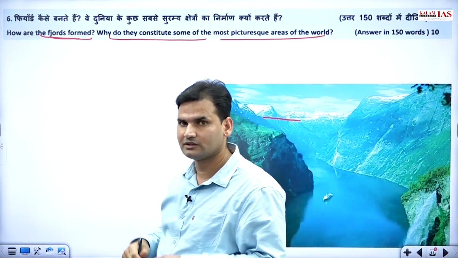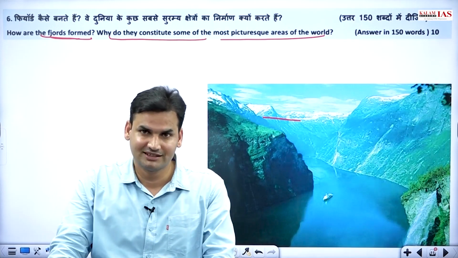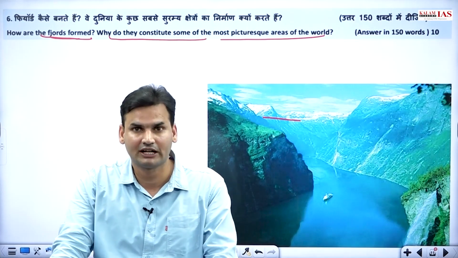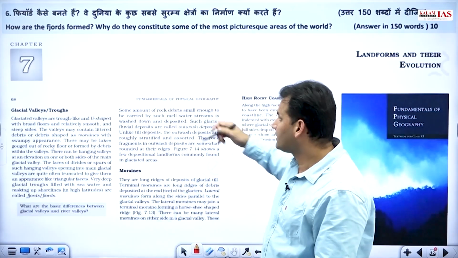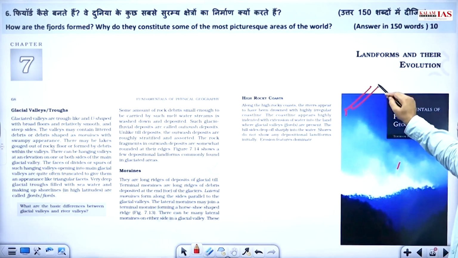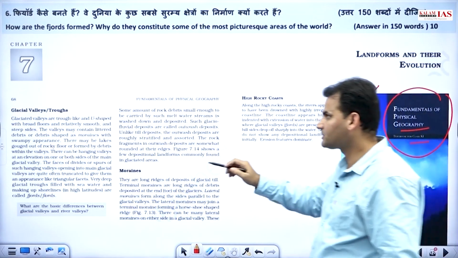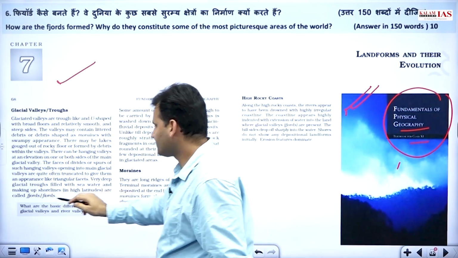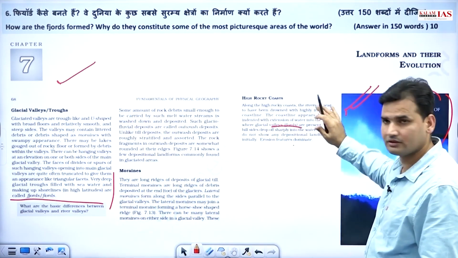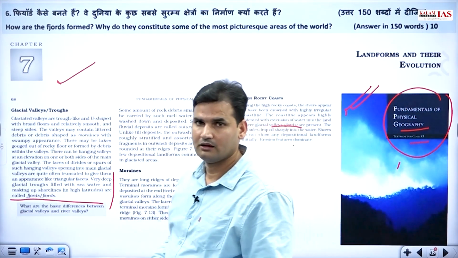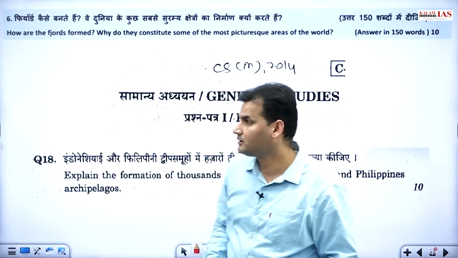Again, some of the students would have stumbled upon this, thinking कि ये क्या पूछ लिया है अचानक से. And by the way, UPSC does ask these kind of questions related to landforms. Now, these are the landforms which are formed in the higher latitudes, and it is very much given in the Fundamentals of Physical Geography, class 11th NCERT, chapter number 7. There is definitely a mention of fjords, but most of the students do neglect this particular chapter, right?